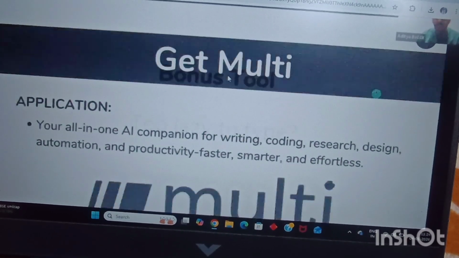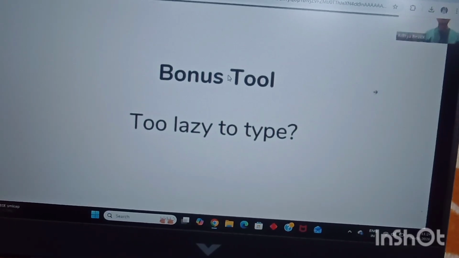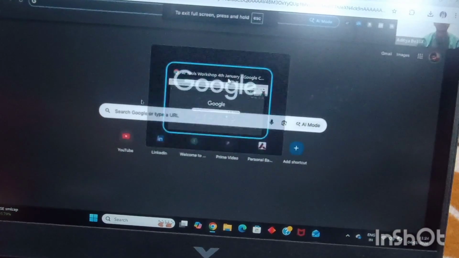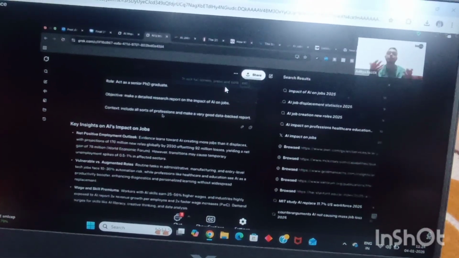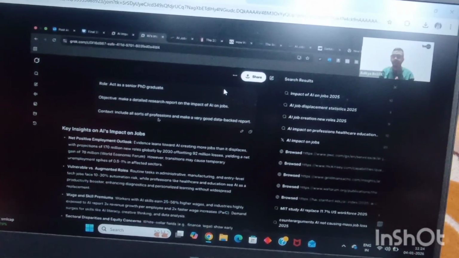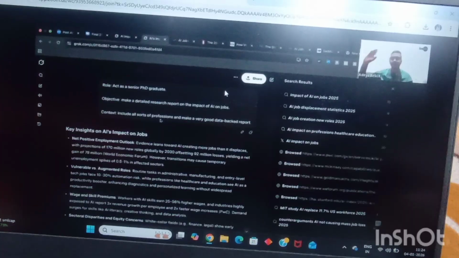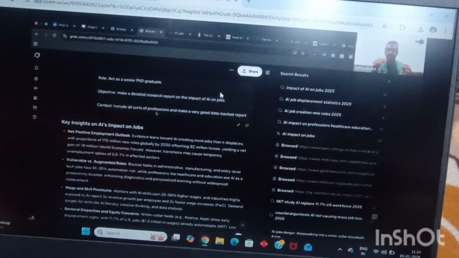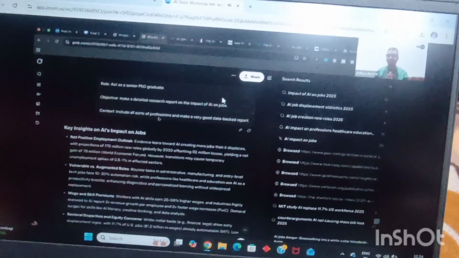Now, how many of you noticed that I was too lazy to type when I was writing my prompt over here in Grok? I was just giving it a voice command instead of actually typing it. Let me check your observation skills. How many of you did notice that? Yes, I was just giving voice commands. I was not typing.